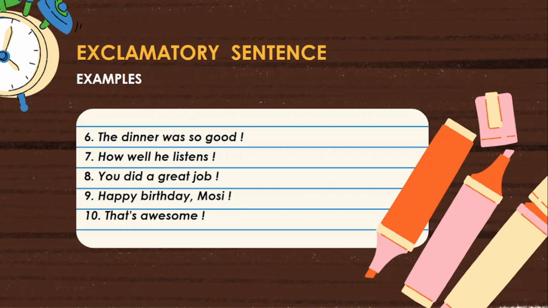Let us check whether it is an exclamatory sentence or not. First one. The sentence expresses a sudden and a strong feeling of somebody. So the first condition is fulfilled. The sentence is ended with an exclamation mark. So the second condition is also fulfilled.